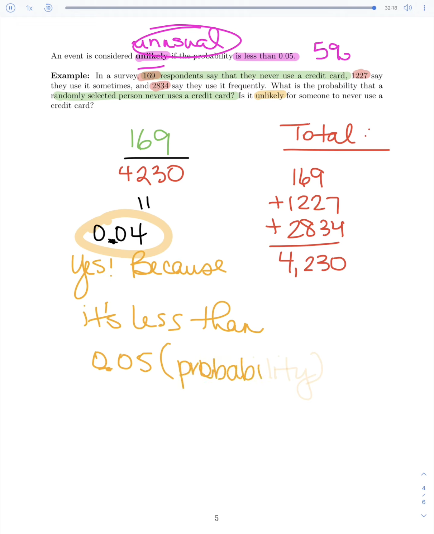That's what we're referring to, being less than 0.05. And we're going to come back to this idea of unusual, unlikely over and over again. So that threshold of 0.05 or 5% needs to not be forgotten.